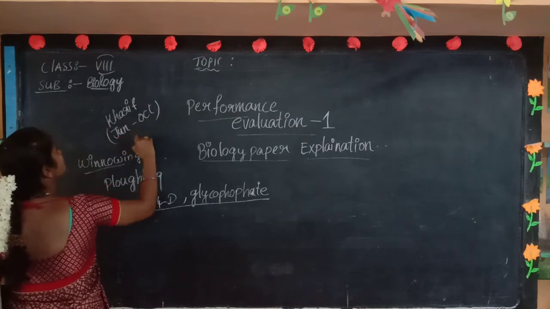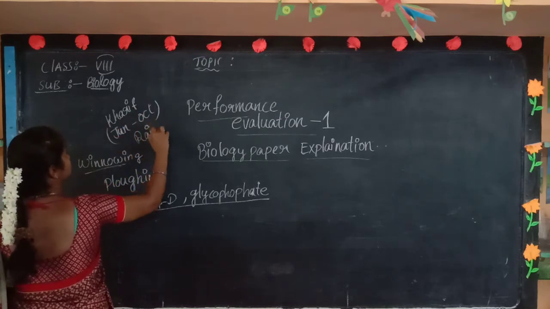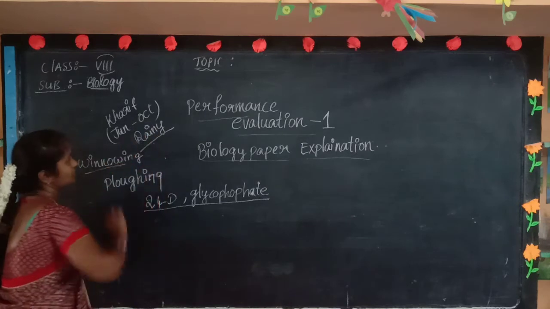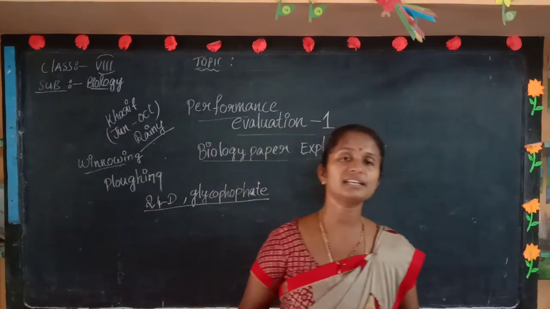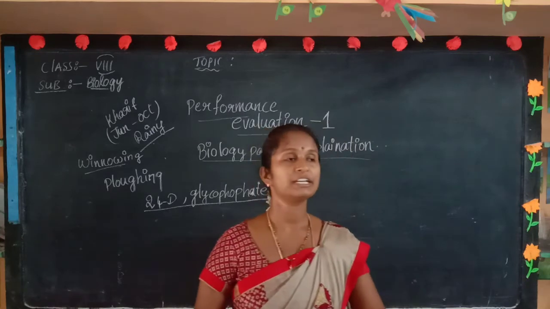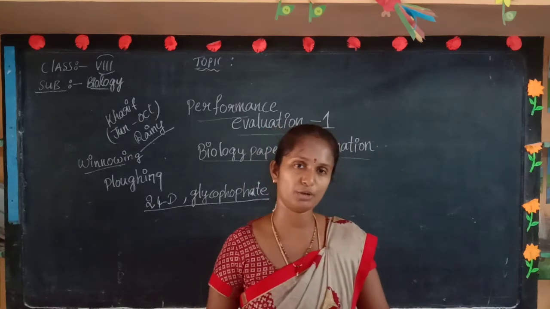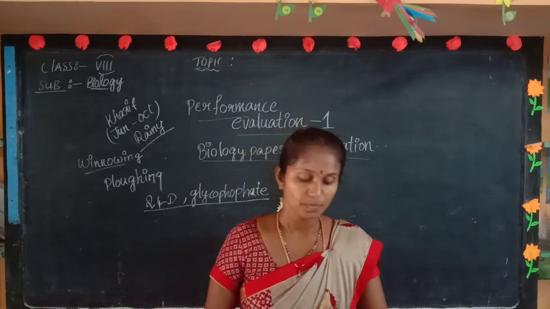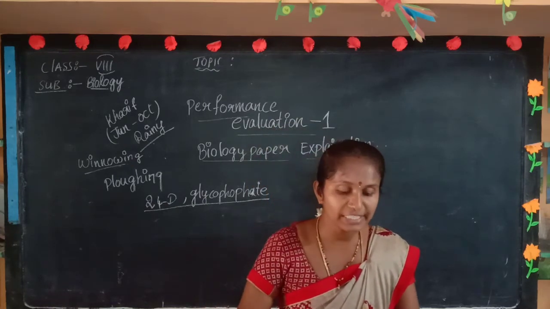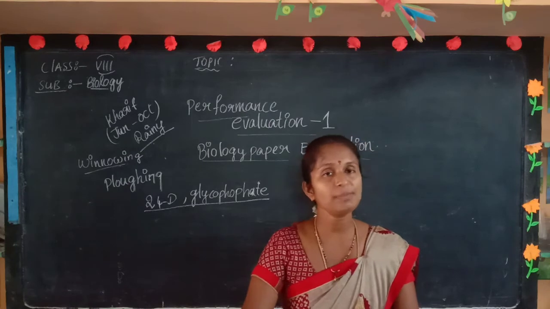Yes, right? At that time it is the rainy season, so there will be more moisture. The temperature is moderate; sometimes it will be hot, sometimes low. When you grow wheat at that time, what will happen?